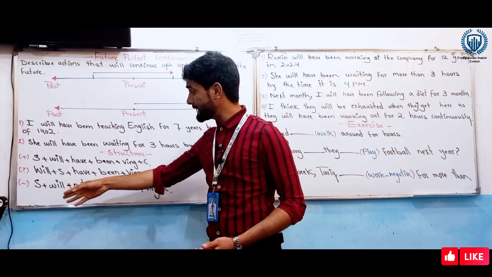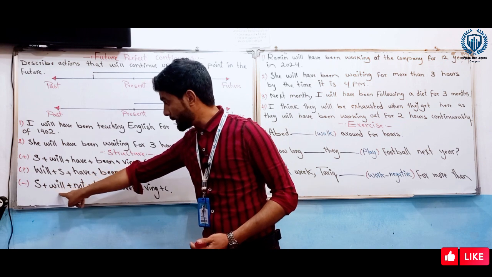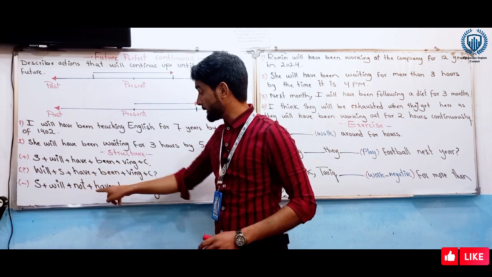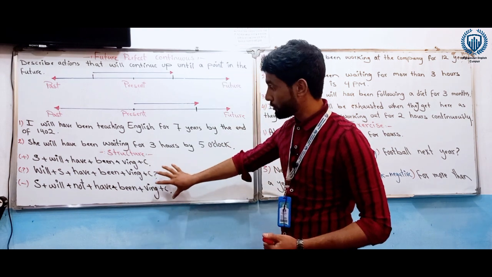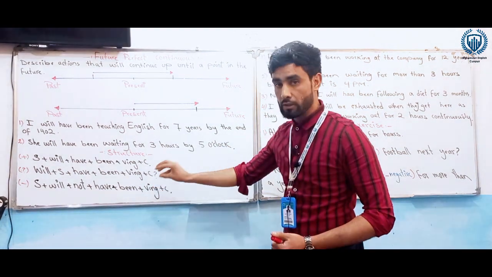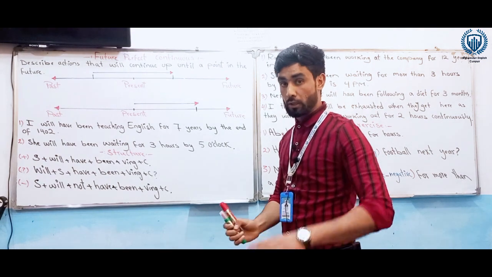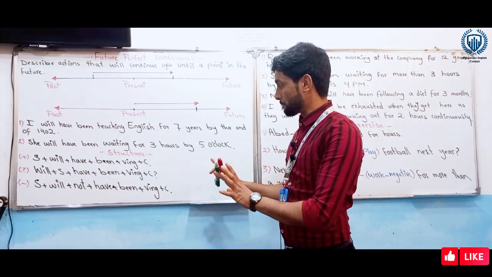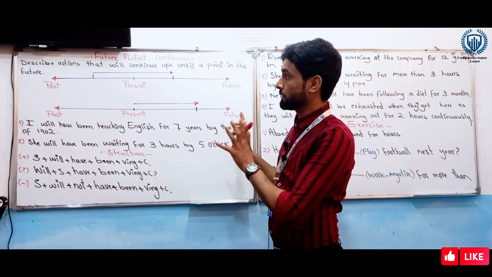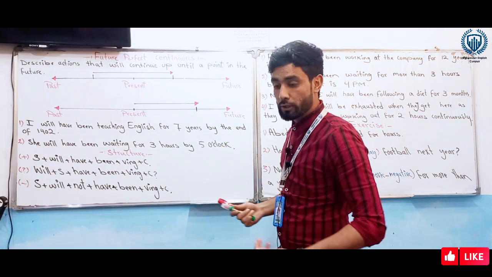To make it negative, we bring the subject, then will, and not, then have, then been, and verb ing plus complement. This is the structure. According to this structure, you can make many sentences. Okay, hope you understood this part, and hope you have got some ideas of future perfect continuous tense. Come to the next part.